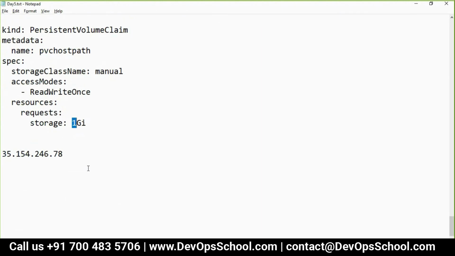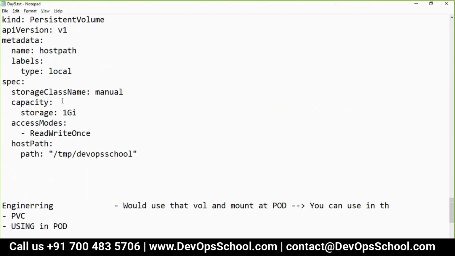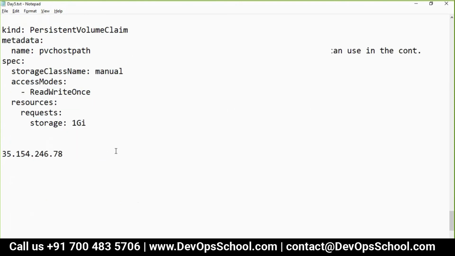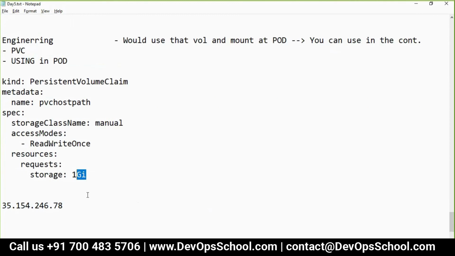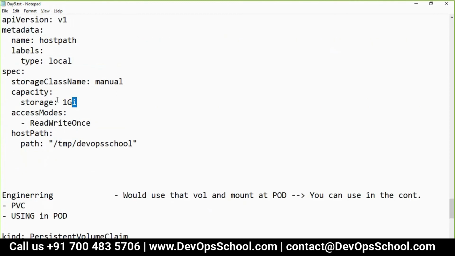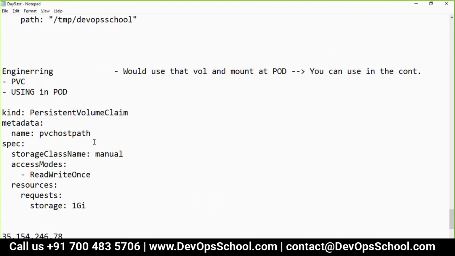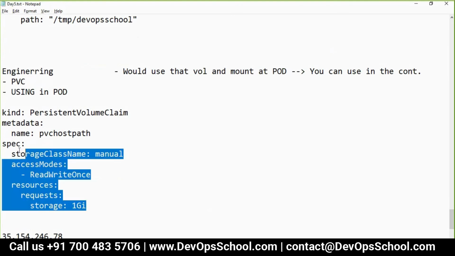Think about it. Let's say I have 10 rupees. If you ask me for 20 rupees, I won't give it to you. But if you ask me for 10 rupees or 8 rupees or 9 rupees, then I will give it to you. So it's like this. You have a 1 GB PV, then a 1 GB PVC, and it should be lesser than that. Even if you ask for less, you will get the most matching, lowest one. Okay, so you get it.